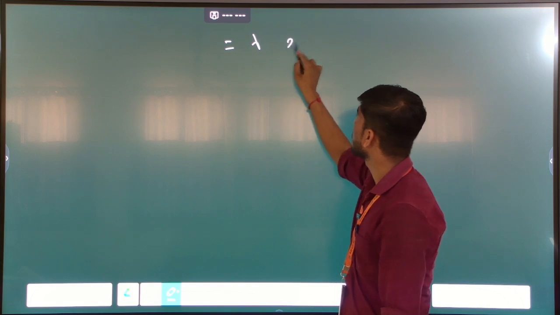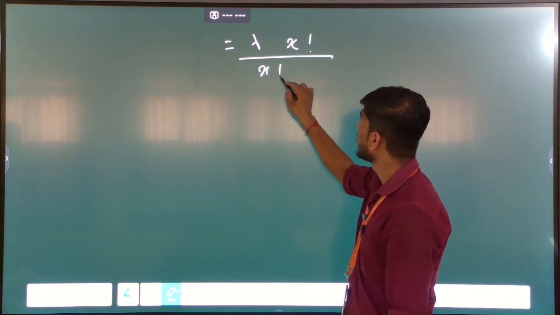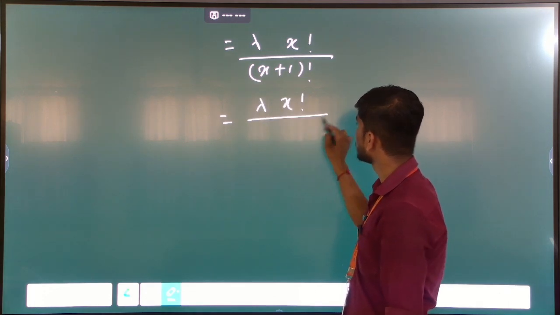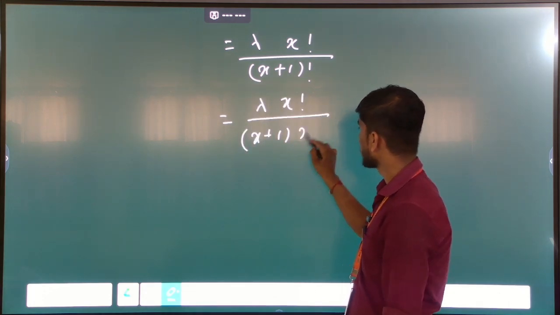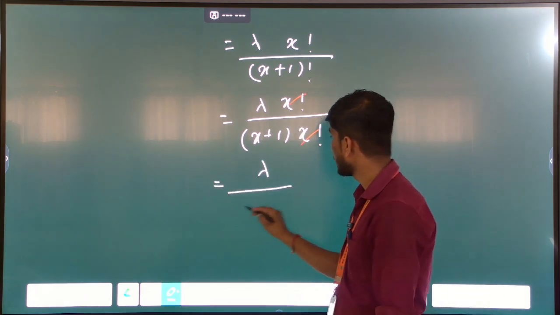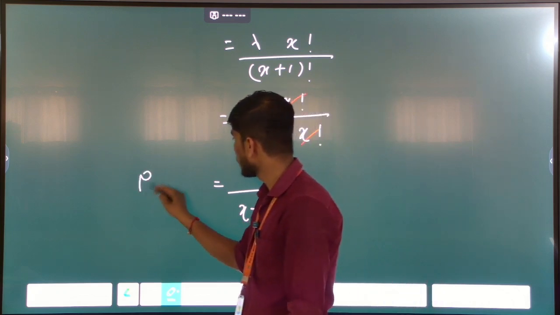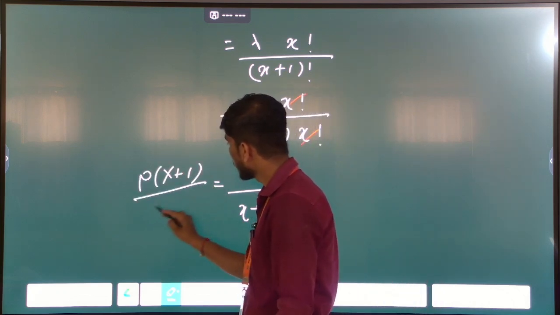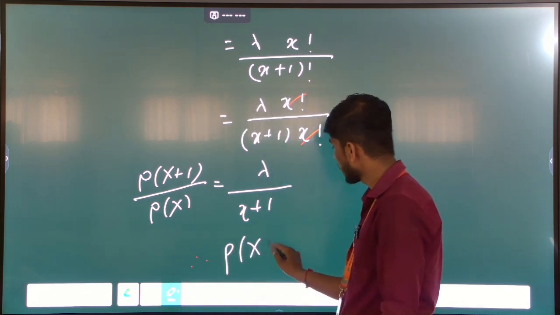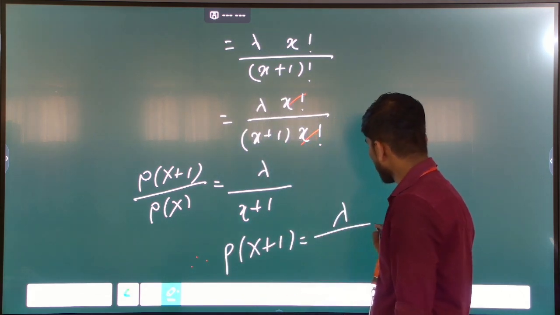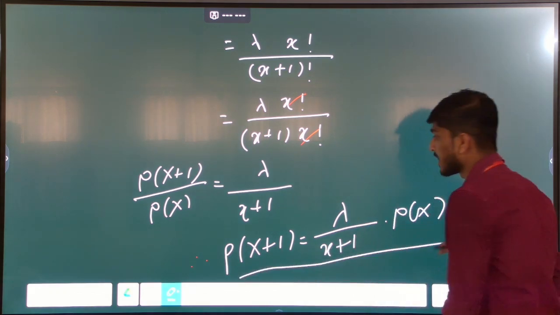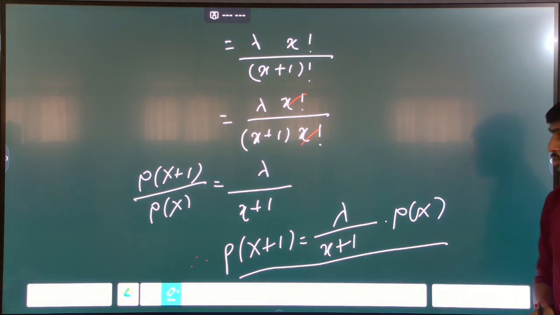In the next step, lambda into x factorial divided by x plus 1 factorial. x plus 1 factorial is rewritten as x plus 1 into x factorial. So x factorial cancels, and only lambda divided by x plus 1 remains, which is the value of p of x plus 1 divided by p of x. This is rewritten as p of x plus 1 is equal to lambda divided by x plus 1 into p of x, which is the recurrence relation of a Poisson distribution.